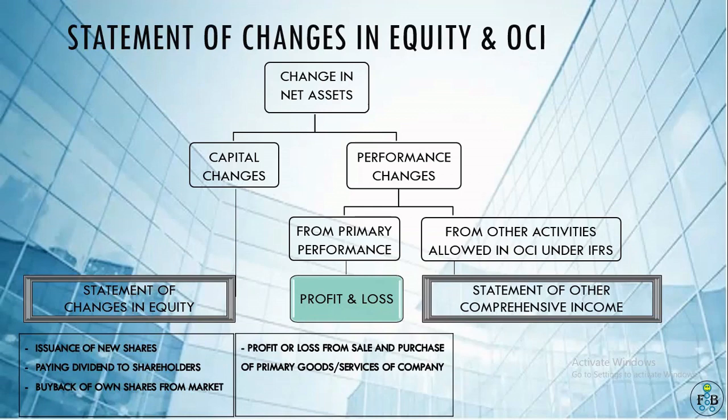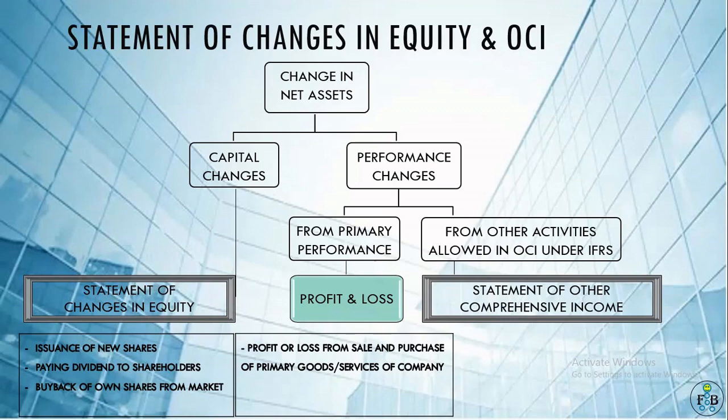Suppose in my example, of the 100 crore net assets change, 50 crore came from issuance of shares. Now the further 50 crore came from performance changes. Out of 50, maybe 40 came from primary performance, and 10 crore came from other activities. So the primary performance of the company is 40 crore only.